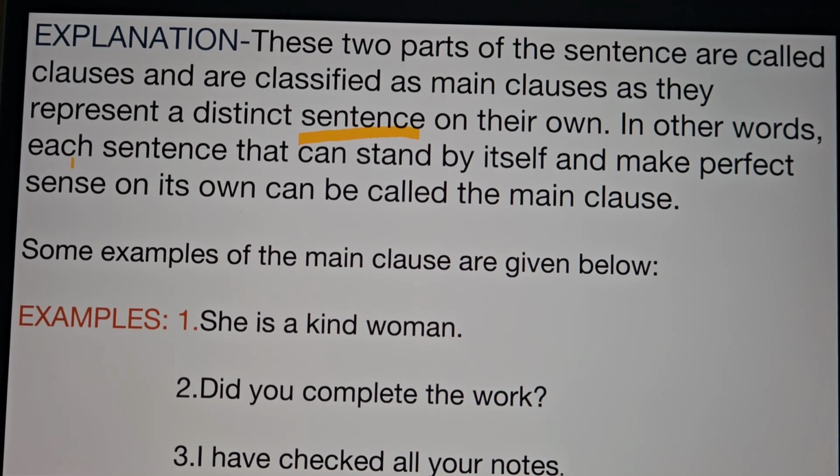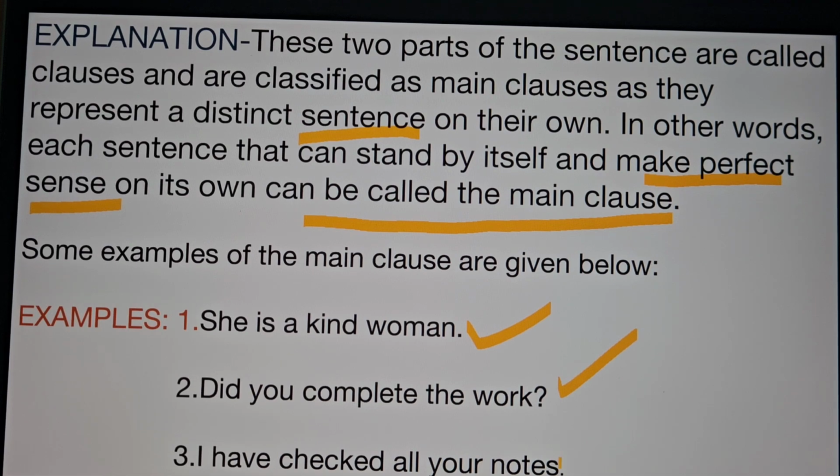In other words, a main clause is a sentence that can stand by itself and make perfect sense. What stands on its own and makes perfect sense can be called a main clause. See the example below. She is a kind woman. Did you complete your work? I have checked all your notes. So these three sentences are independent sentences and they give complete and perfect sense on their own.